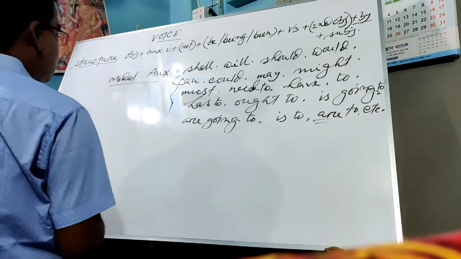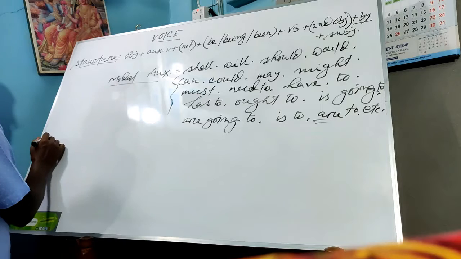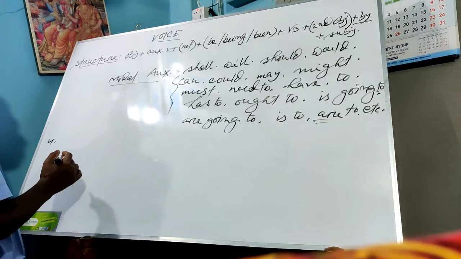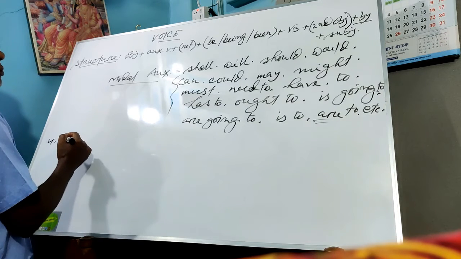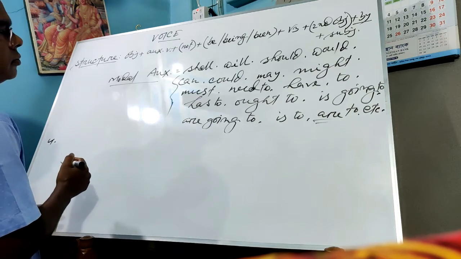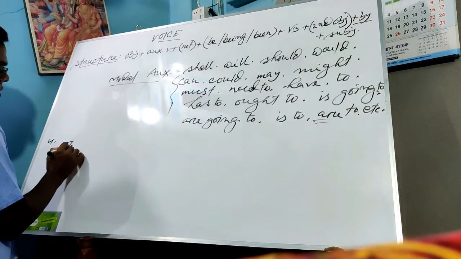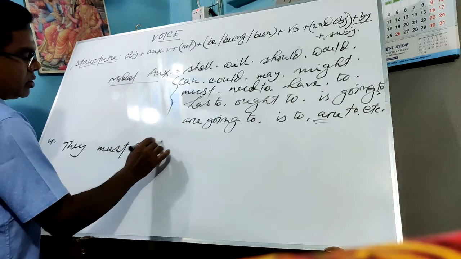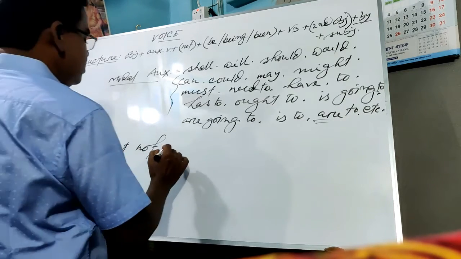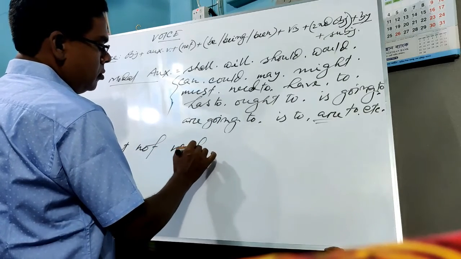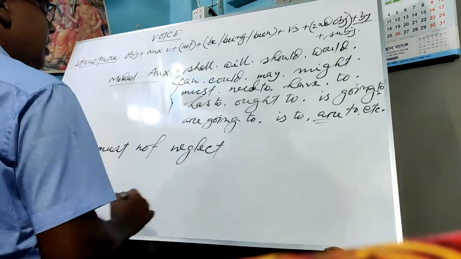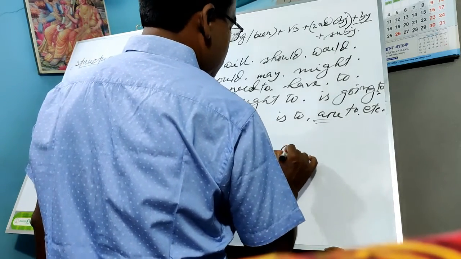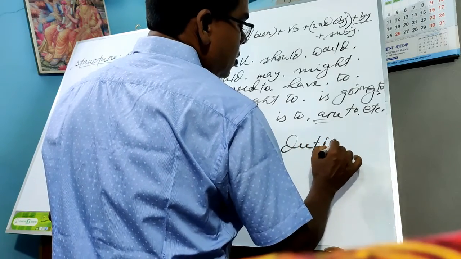Okay, boys. Now I will write another example. Number 4. If I say writing this way, they must not neglect the duties.